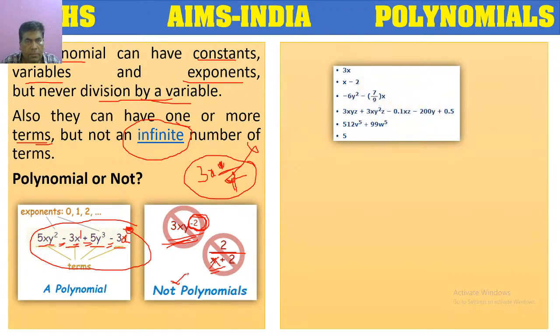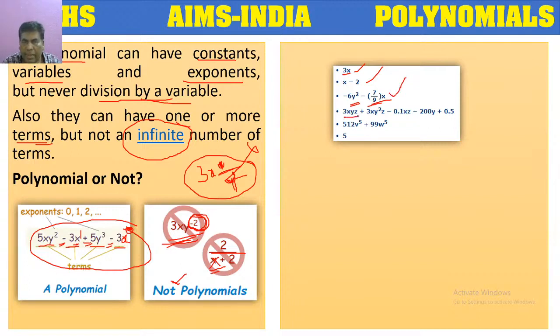So next, let's observe some more polynomials. Like 3x: we are having one variable and one numeral. It's a polynomial. x minus 2, polynomial. Here 6 minus 6y square, in the exponent part we are having plus 2, so it's a polynomial. 7 by 9: division is done by a numeral, not the variable, so this is also a polynomial.